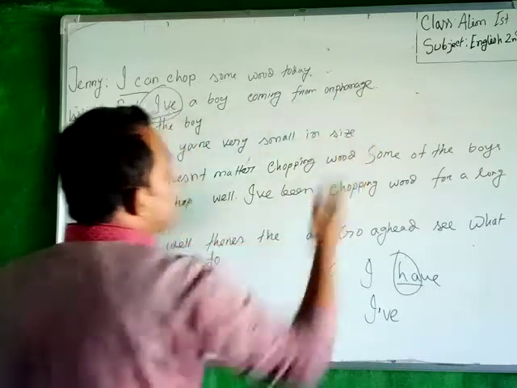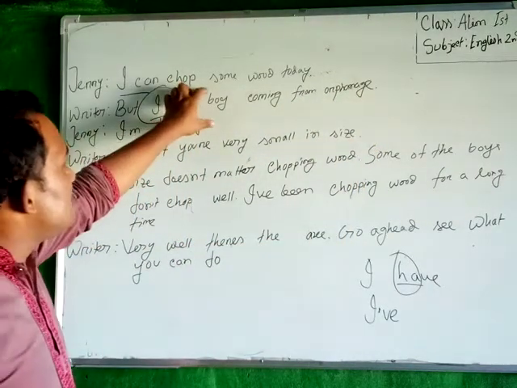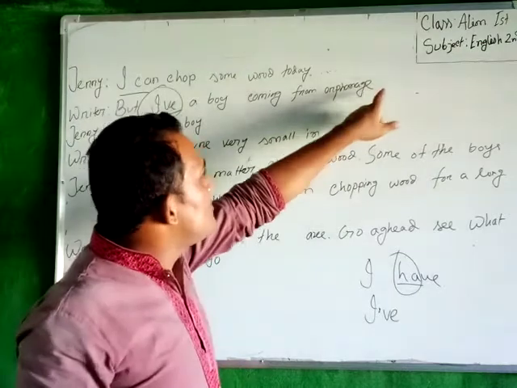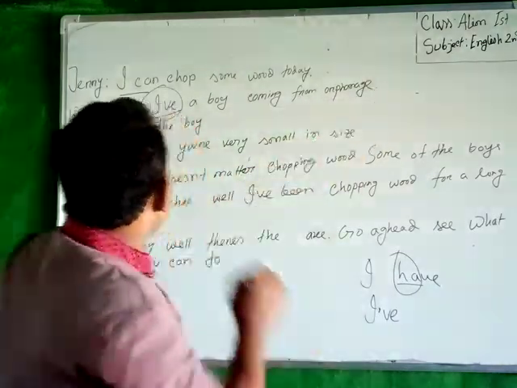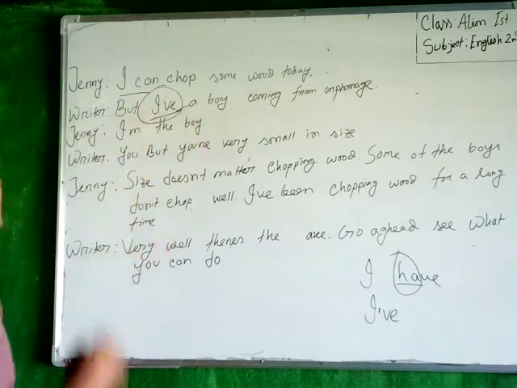So it is a statement, or an assertive sentence. At the end of the assertive sentence, we have to put a full stop. So here is the full stop. So there is no error. Only one error is found here.